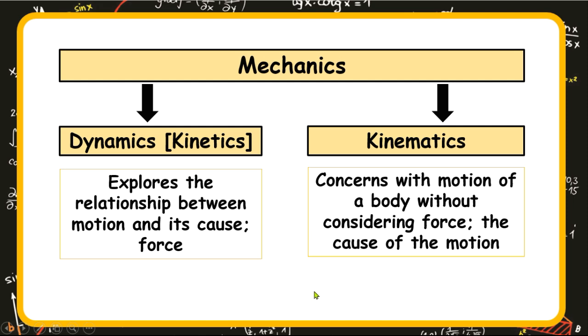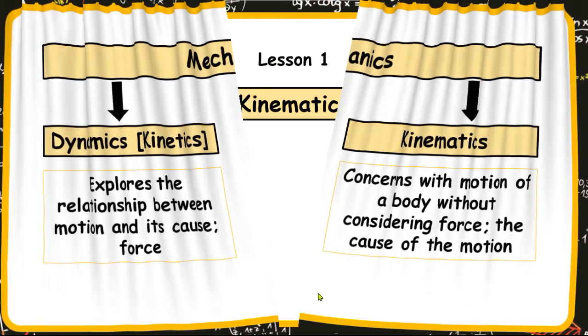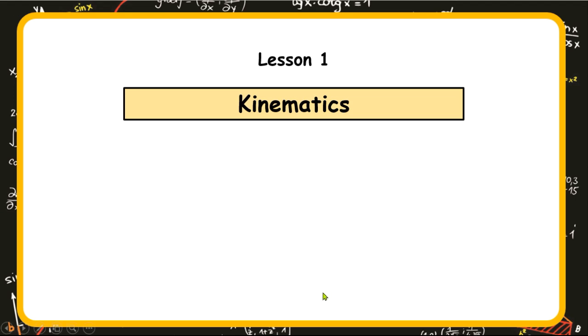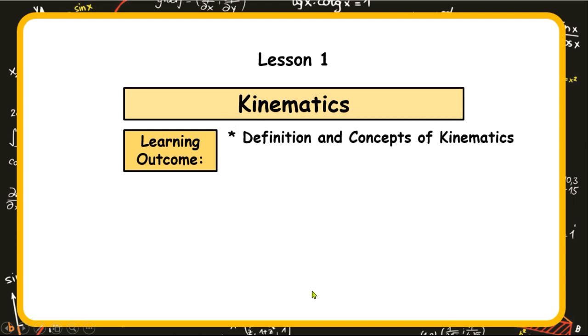But for this series, we're going to look at the second arm called kinematics. And today will be lesson number 1 under the topic kinematics. And as a very good way of commencing the lesson, this will be our learning outcome: that at the end of this lesson, the specific objectives will be that all learners will be able to define and understand the concept of kinematics.